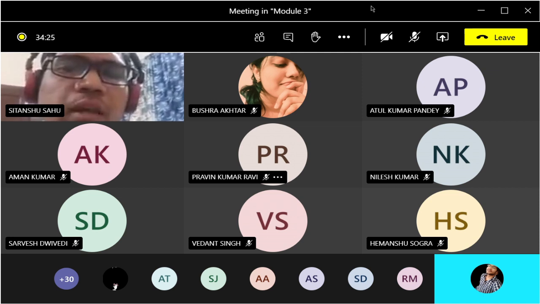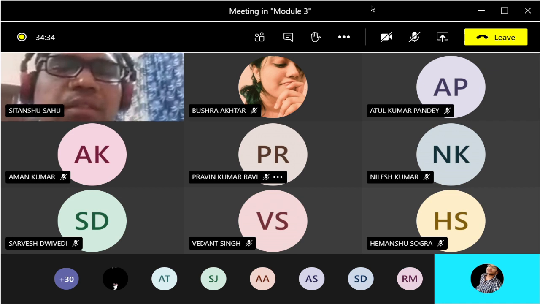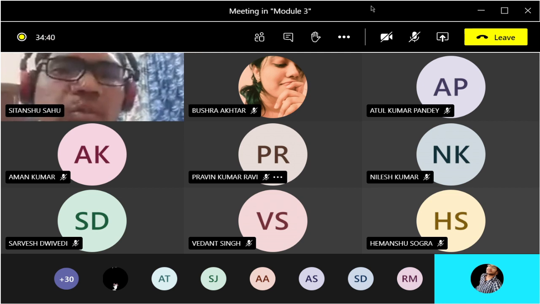So if you go on adding this one value from n equal to 1 to infinity, that leads to infinity. So this unit step function is not absolutely summable, right?